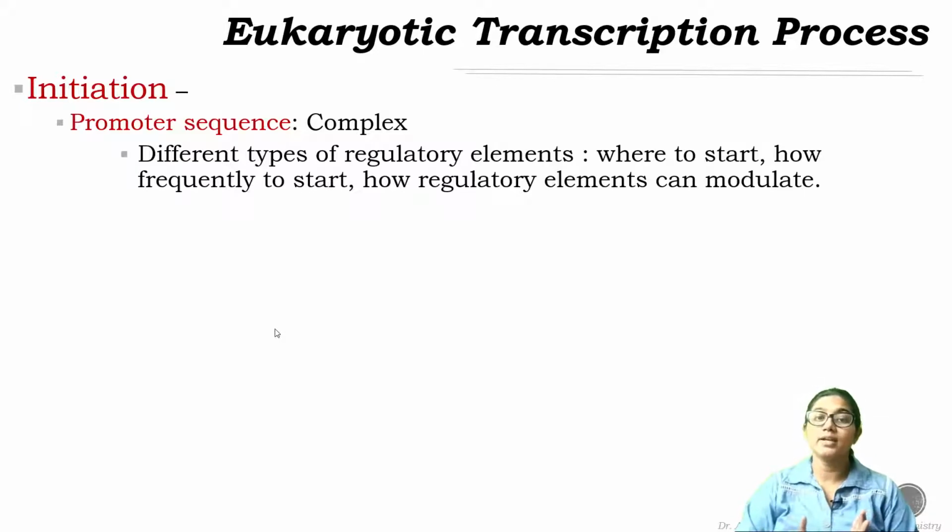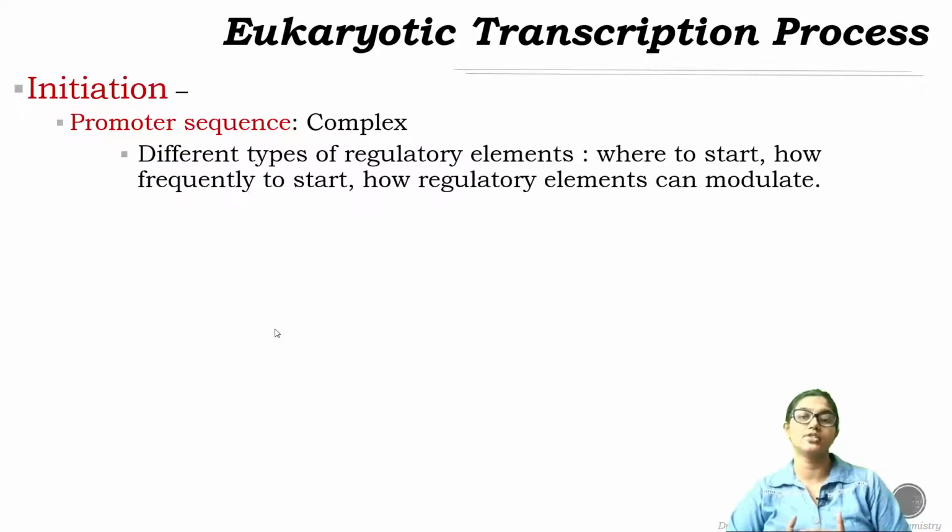These regulatory elements signal where the transcription will start, how frequently it will start in that region, and how the transcription process can be regulated by different physiological or pathological stimuli or factors. So, this promoter sequence can be modulated. The speed, the quality and the activity can be modulated by different types of regulatory elements.